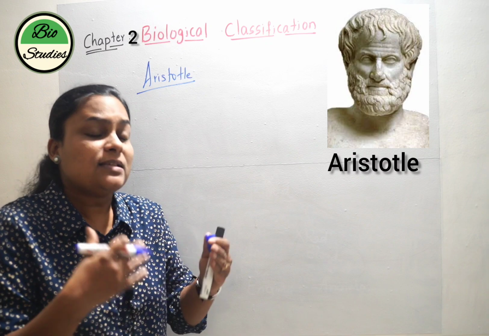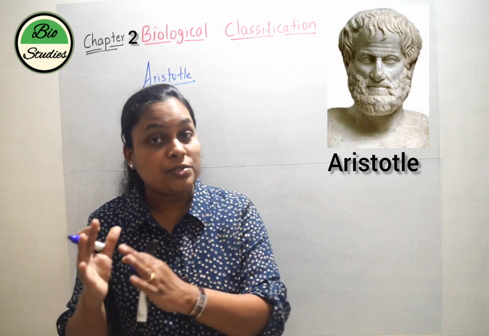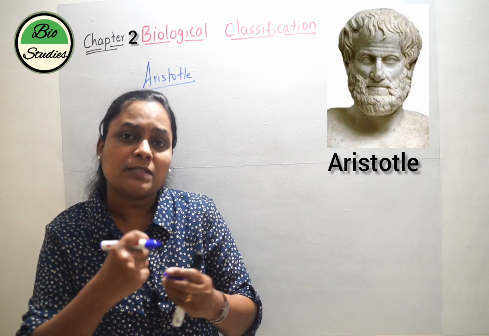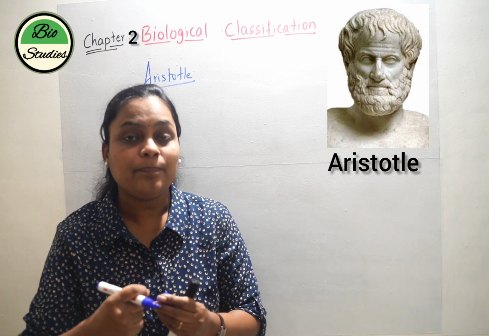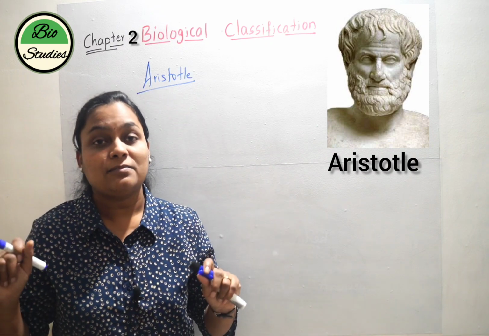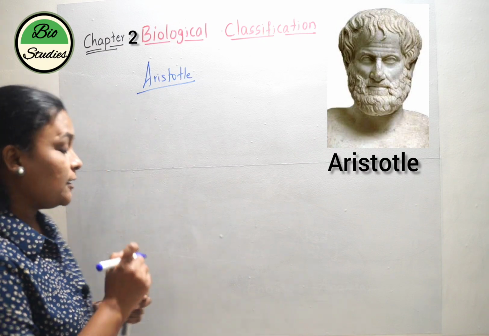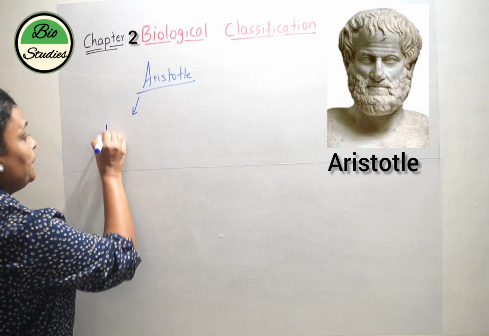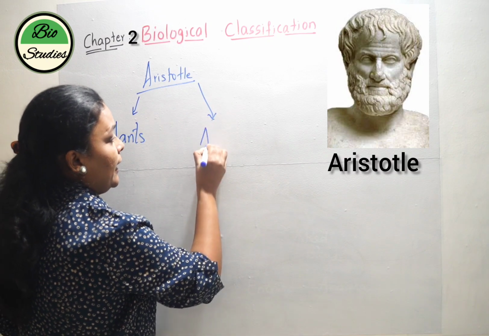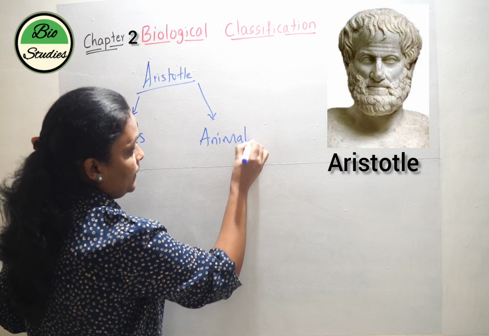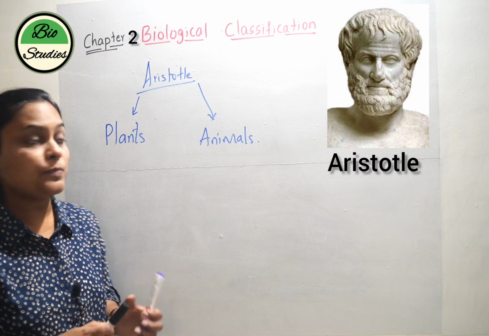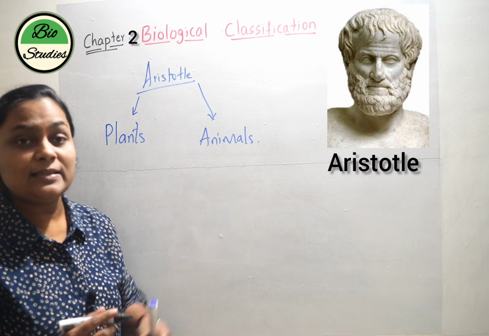Since science and technology were not that much developed during Aristotle's time, based on whatever simple characters and information were available about the organisms, Aristotle classified them into two definite groups. The first group he called plants, and the second group he called animals. So Aristotle classified all the organisms into just two groups: plants and animals.